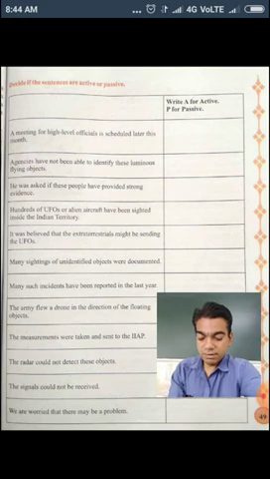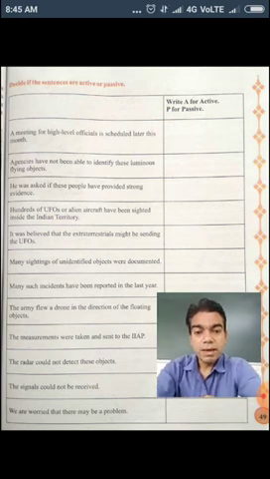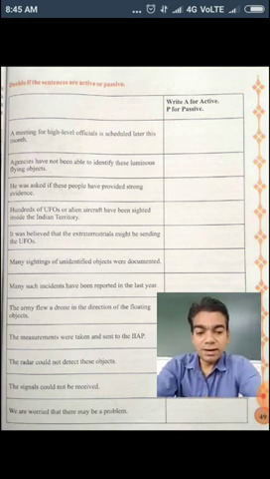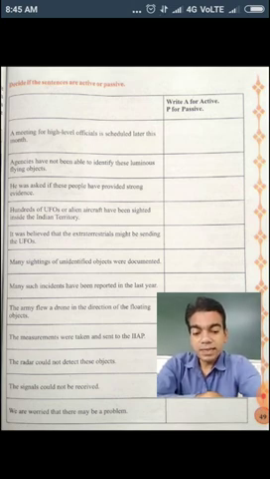Then, it was believed that the extraterrestrials might be sending the UFO. Might be sending, is it? It is active voice. And was believed, it is passive voice. So P there we will write. Many sightings of unidentified objects were documented. Passive voice. Okay, then next. Many such incidents have been reported in the last year. Have been reported. So P, passive voice, there will come.